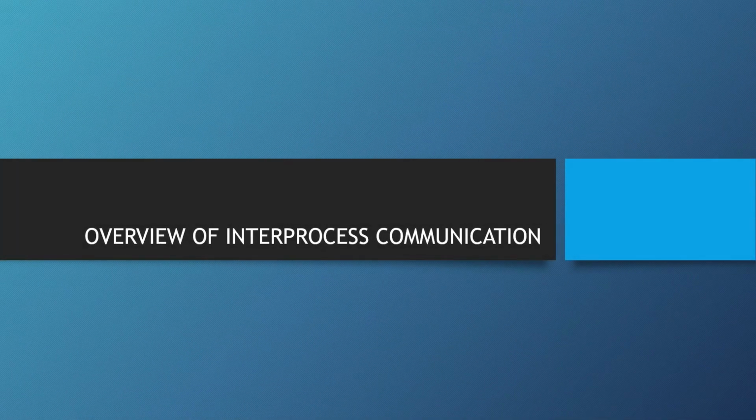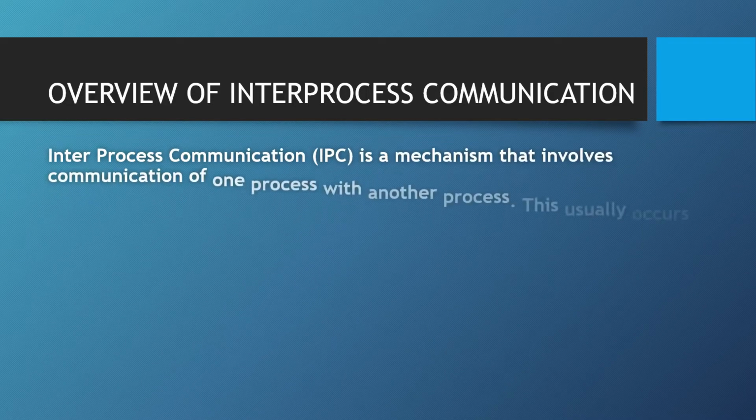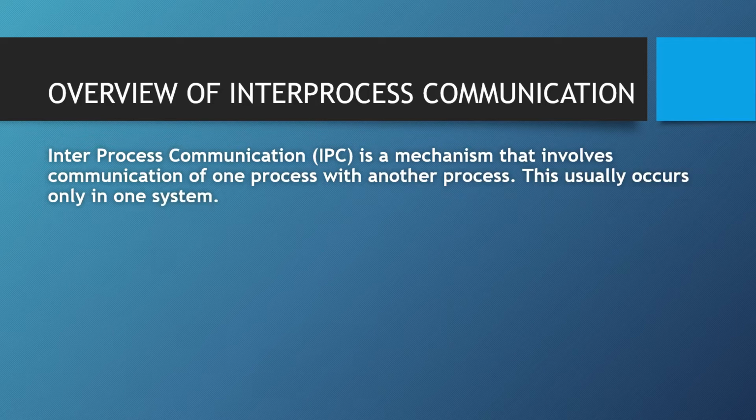Let us move to the next presentation, the topic for which is Overview of Inter-Process Communication. Inter-process communication, or IPC, is a mechanism that involves communication of one process with another process. This usually occurs only in one system.